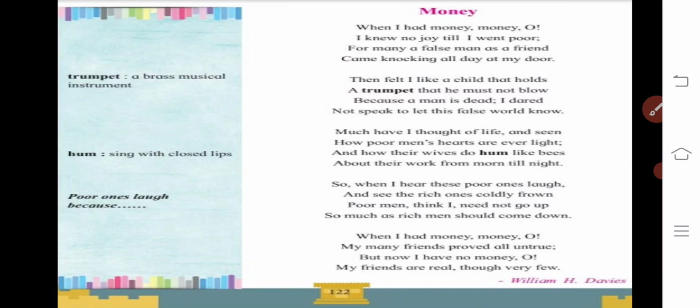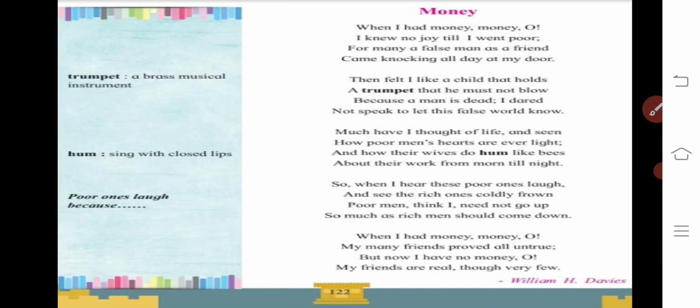About their work from morn till night. See, the wives and the poor men all are engaged with their work from morning till night, but excessive hardship was there and hard work was there. In comparison to that, they were not getting that much money. Even though they were happy, their hearts were full of light, and they were singing songs. So by this attitude, our poet understood that happiness is not in money, but it is in sharing and communicating or being together.